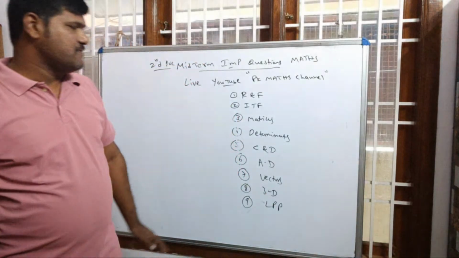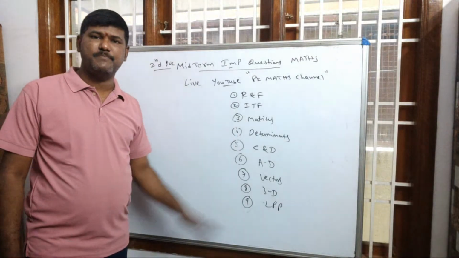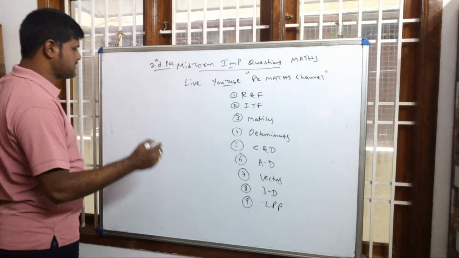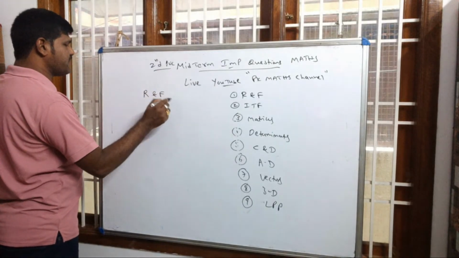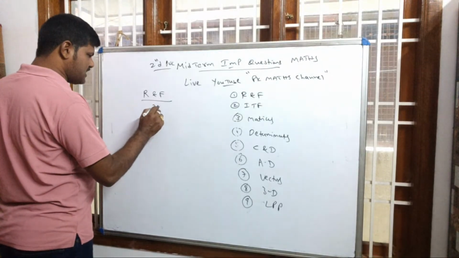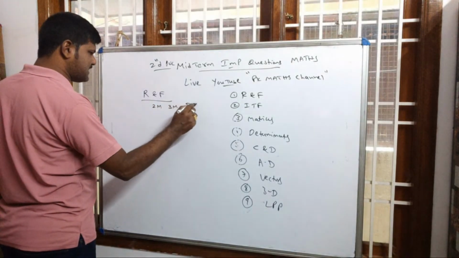But first we will see these chapters and discuss the important questions. Come back to the first chapter, dear students, relations and functions. It is one of the very important chapters. In this chapter we may expect one 2-mark, one 3-mark, and one 5-mark question compulsorily.